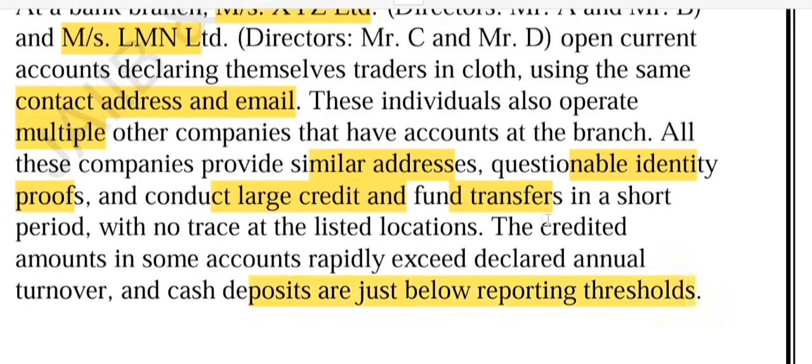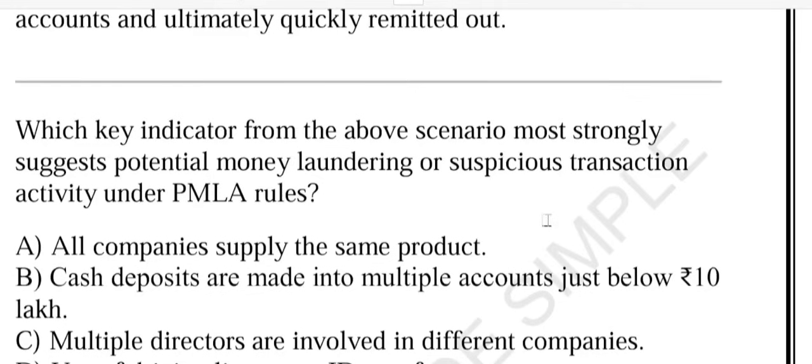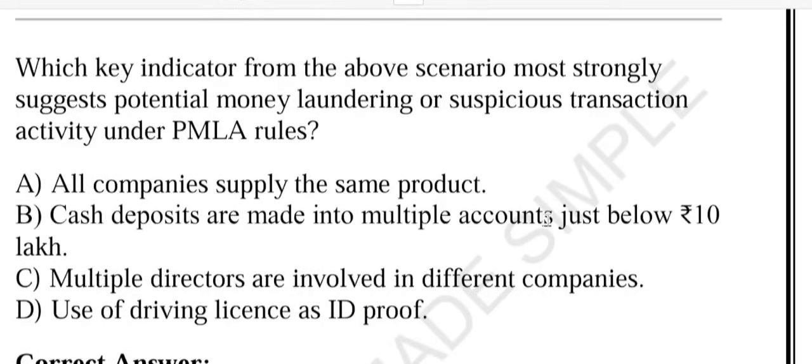Cash deposits are just below the reporting threshold, and credit rapidly exceeds the declared annual turnover, right? Obviously, at the time of opening the account you have to declare your turnover, and the actual credit is exceeding the declared turnover. So clearly suspicious. Now let's take the question. The question is asking which key indicator from the above scenario most strongly suggests potential money laundering?